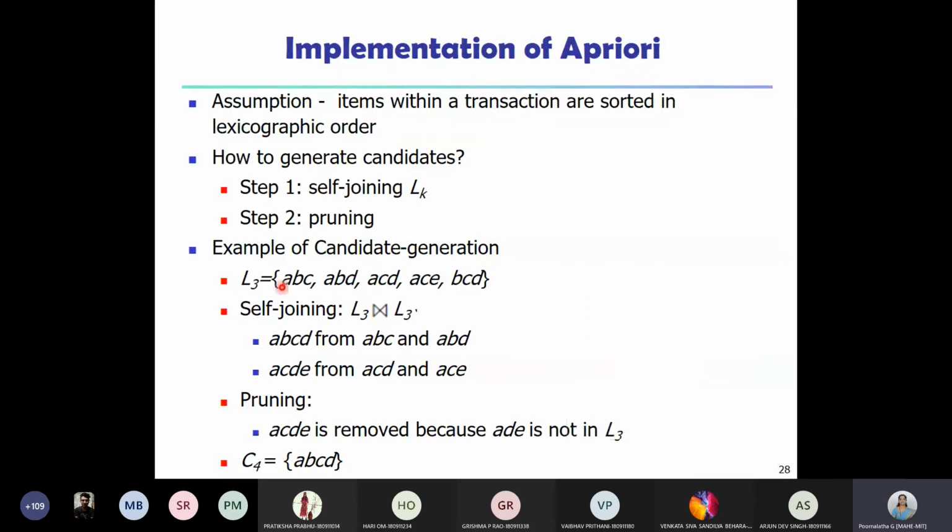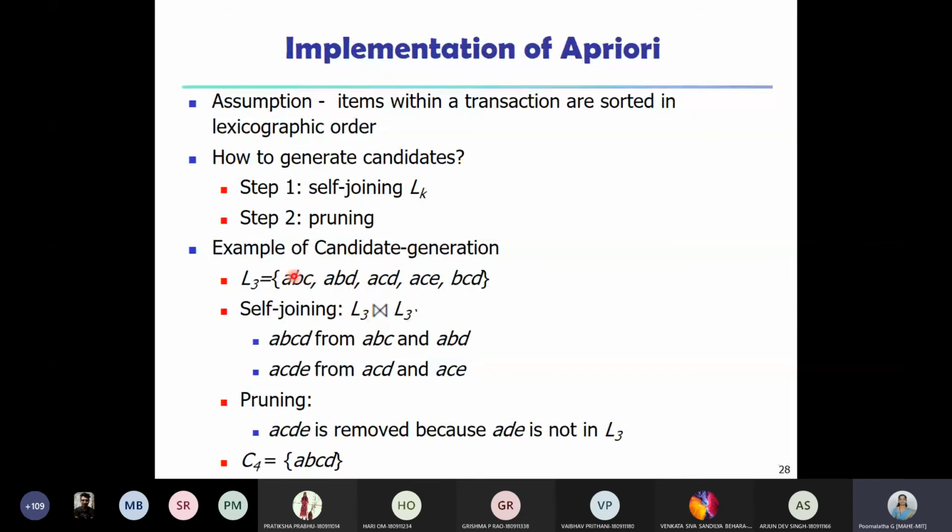So I'm comparing. A equal to A, B equal to B. And when it comes to this last item, if you compare C and D, C is less than D. So all the items from the beginning before the last item should be the same. And if you compare the last item, the first one should be less than the other one.